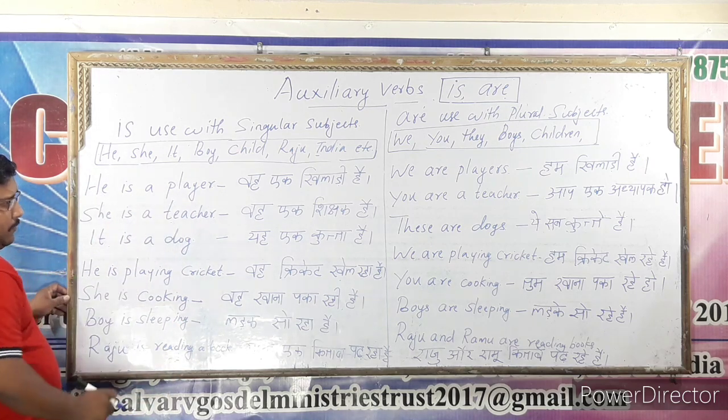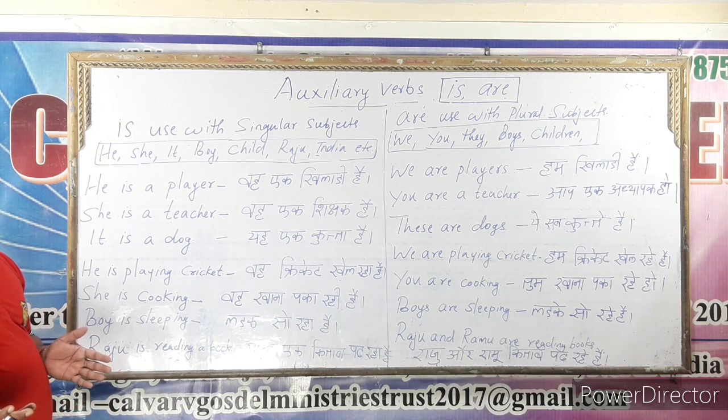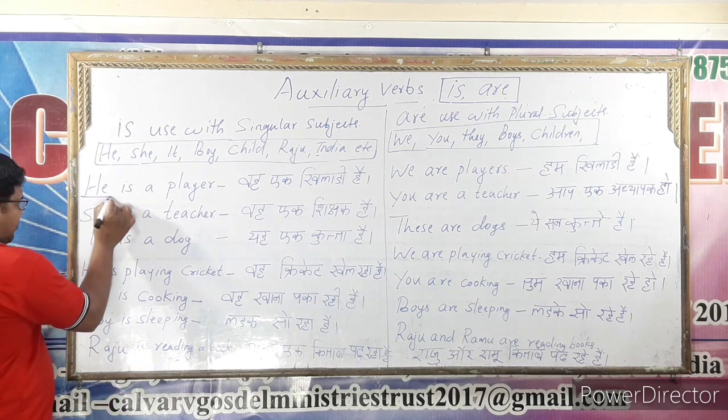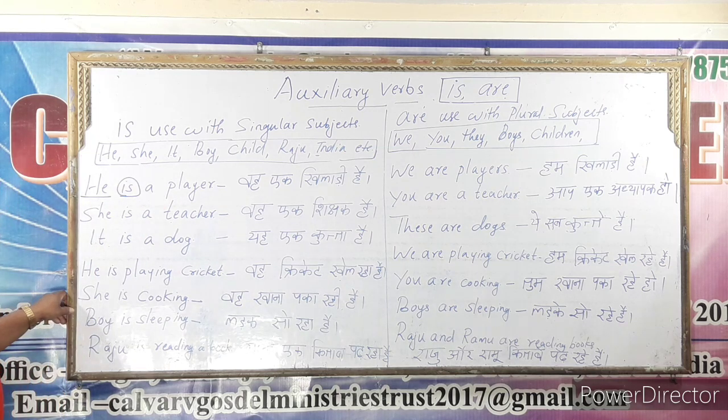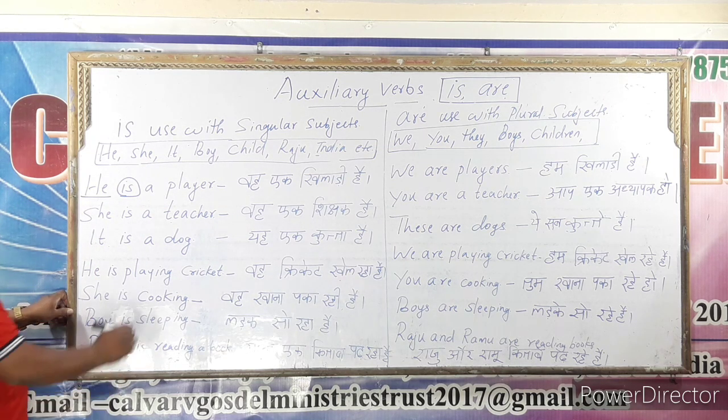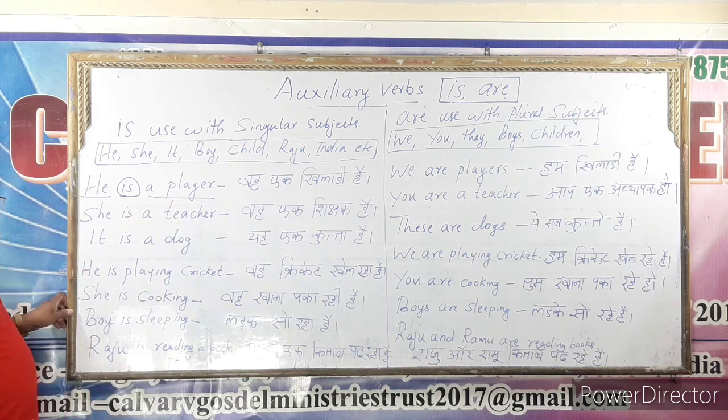He is a player. वह एक खिलाड़ी है. See, the subject is singular. That's why the auxiliary verb is. And a player. He is a player. वह एक खिलाड़ी है.